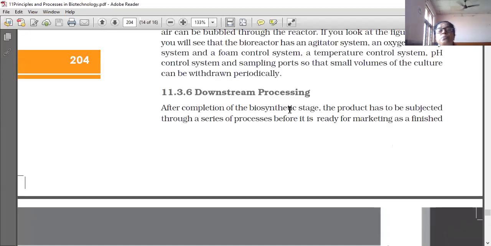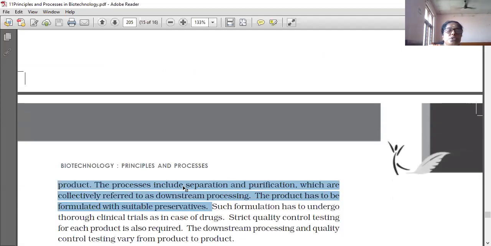So, after completion of the biosynthetic stage, the product has to be subjected through a series of processes before it is ready for marketing as a finished product. The processes include separation and purification, which are collectively referred to as downstream processing. The product has to be formulated with suitable preservatives. Such a formulation has to undergo thorough clinical trials, as in the case of drugs. Strict quality control testing for each product is also required. The downstream processing and quality control testing vary from product to product.